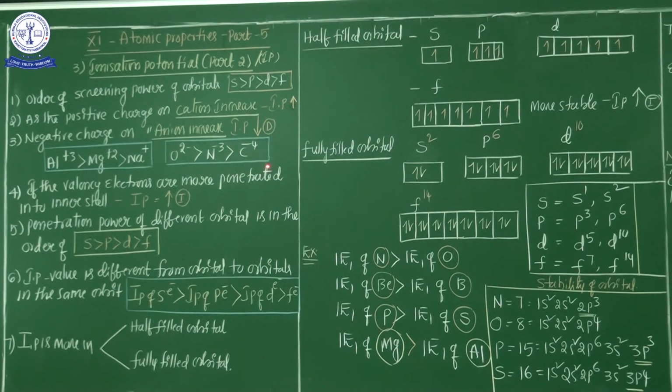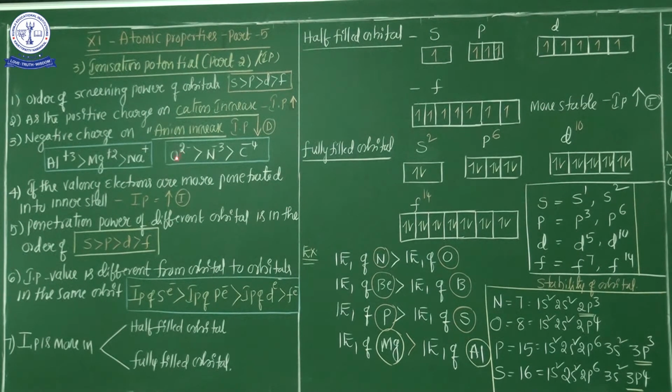These are the factors the ionization potential depends on. Already in my last class, I clearly explained how atomic size decides the ionization potential, how effective nuclear charge decides whether it increases or decreases, and the shielding effect too.